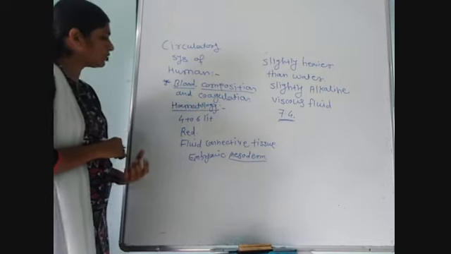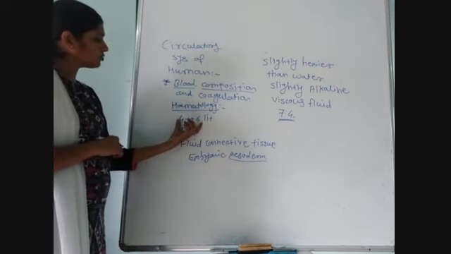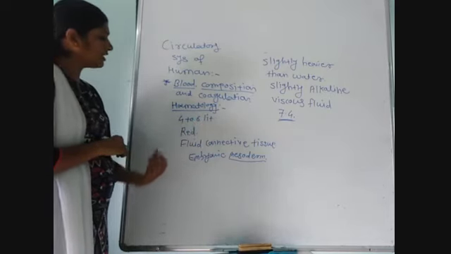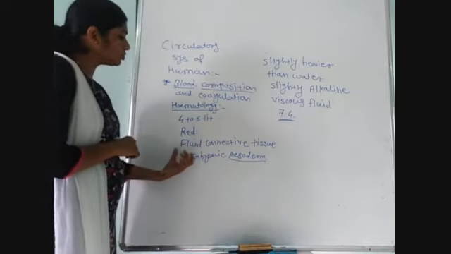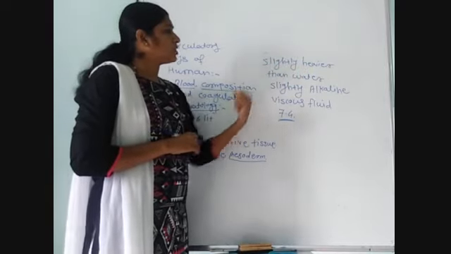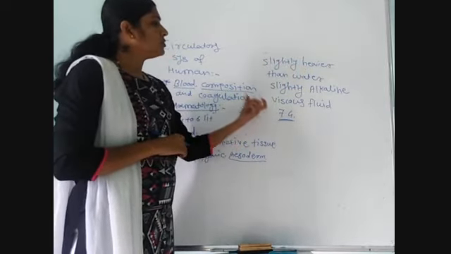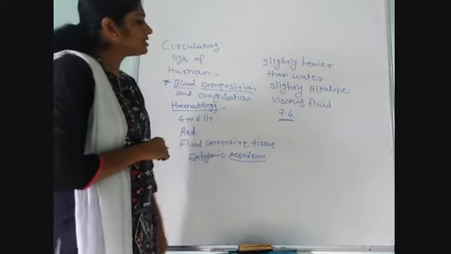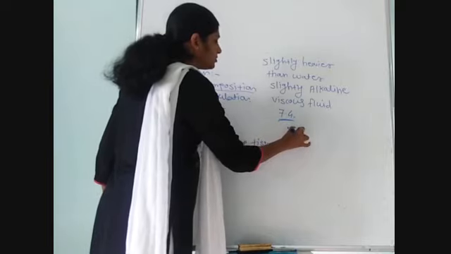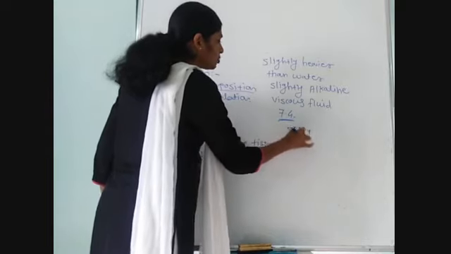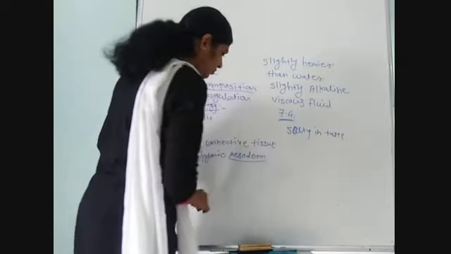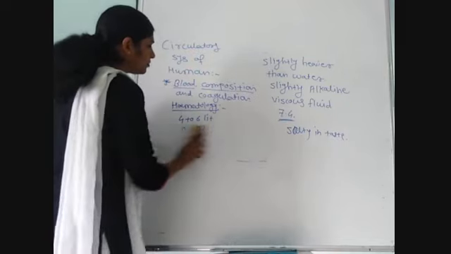The study of blood, a branch of medical science which deals with the study of blood and its components, is known as hematology. An adult human being has 4 to 6 liters of blood in his or her body. It is red in color. It is fluid connective tissue which originates from embryonic mesoderm. It is slightly heavier than water. It is slightly alkaline, viscous fluid, its pH is 7.4, and it is also somewhat salty in taste. Okay, these are the characters of blood.